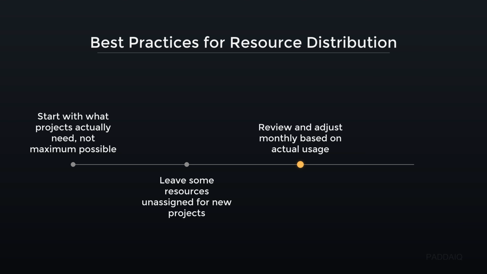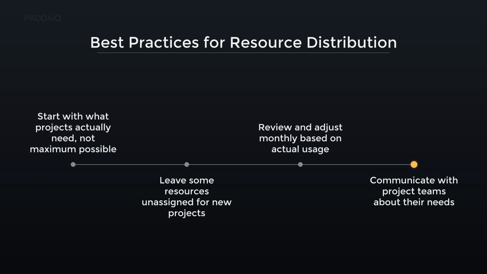Review and adjust monthly based on actual usage. This means checking your resource consumption each month and modifying your plans to match, preventing waste or shortages. For example, if your app used less memory than expected, you could downgrade your service plan next month. This proactive habit ensures your resources remain cost-effective and aligned with your real needs.